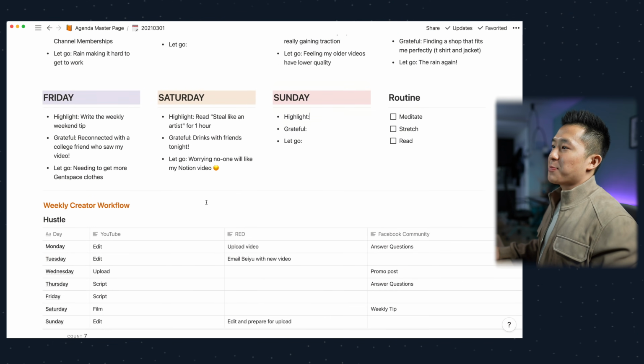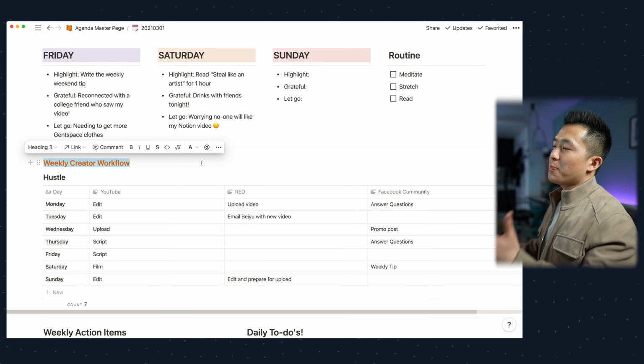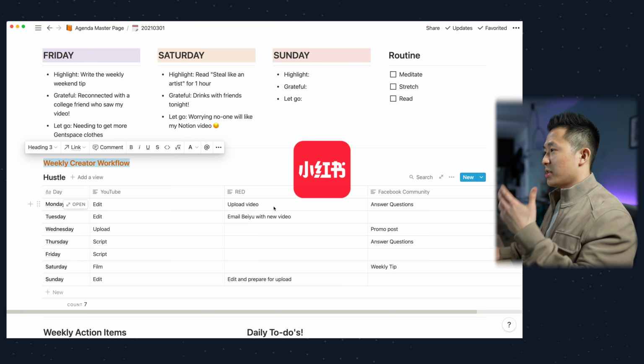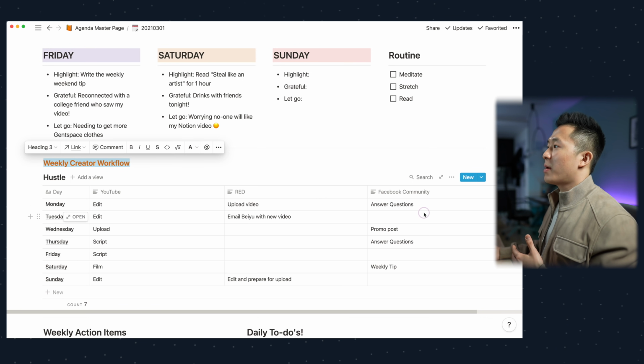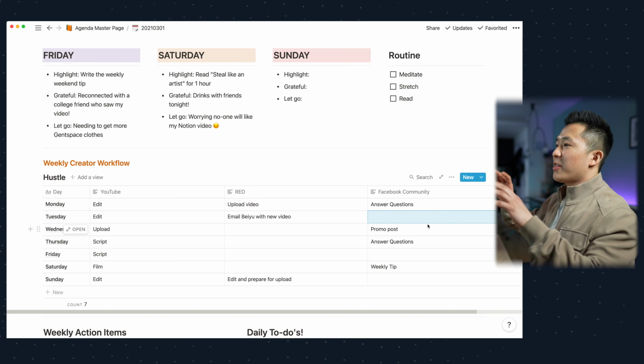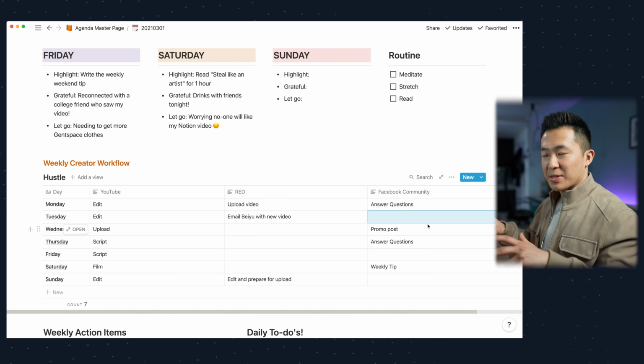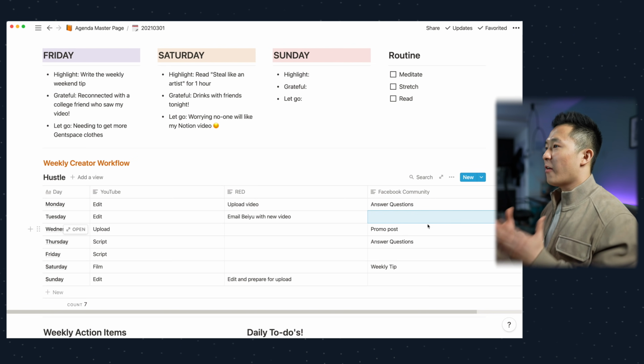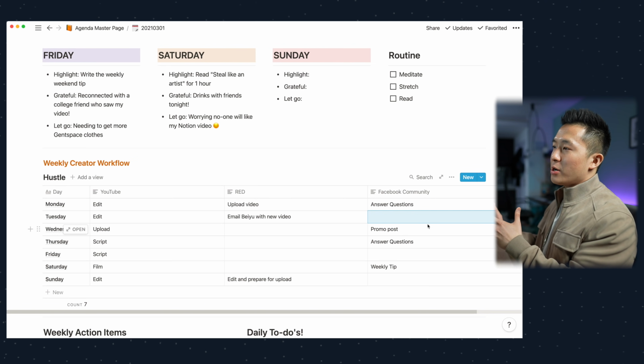This next section is specific to me because I make videos, but you can actually adjust this for your own use case. So I make videos for YouTube, Red, which is a Chinese video sharing platform, and also part of a Facebook community. So together, these three make up the 3 work streams that I have outside of my core job. And I like to have an overview of what I need to do for each work stream on a weekly basis.